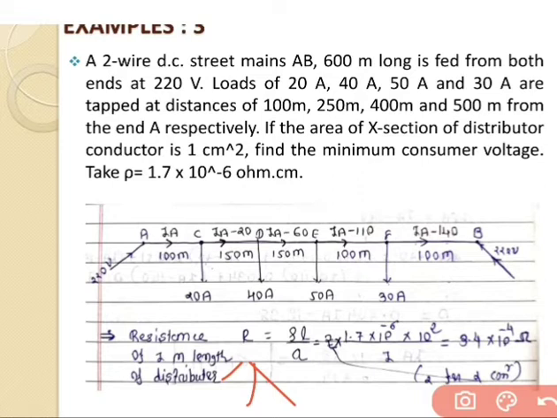So we will get the value of resistance for 1 meter length of the distributor, that is 3.4 into 10 raised to minus 4 ohm. We have also multiplied by 2 over here because this is a 2 wire DC system that is given. That's why we have multiplied by 2. So we get the resistance for 1 meter as 3.4 into 10 raised to minus 4 ohm.